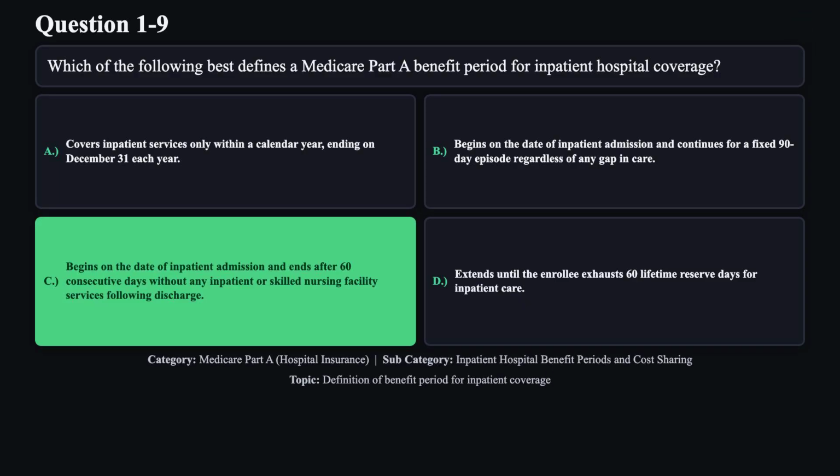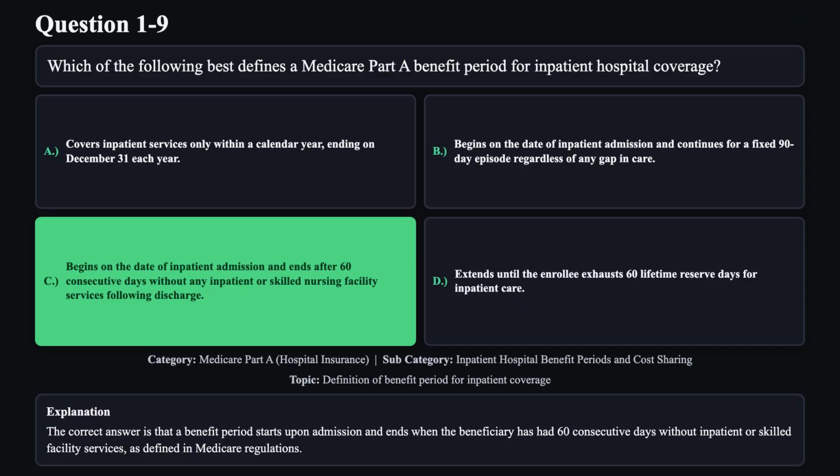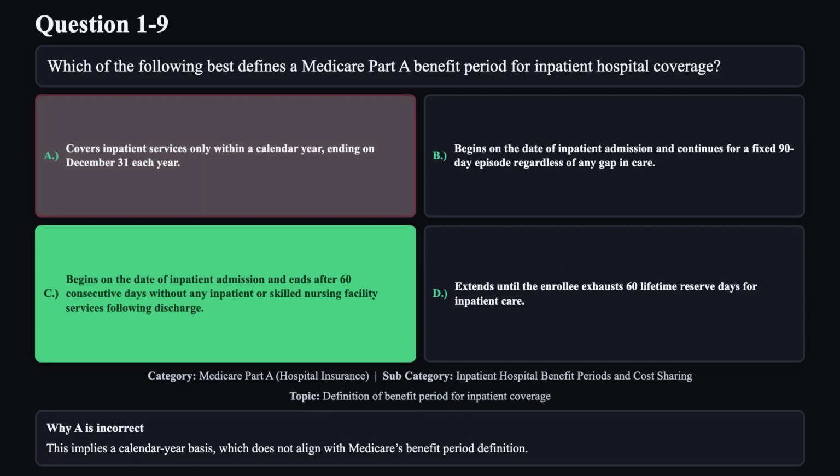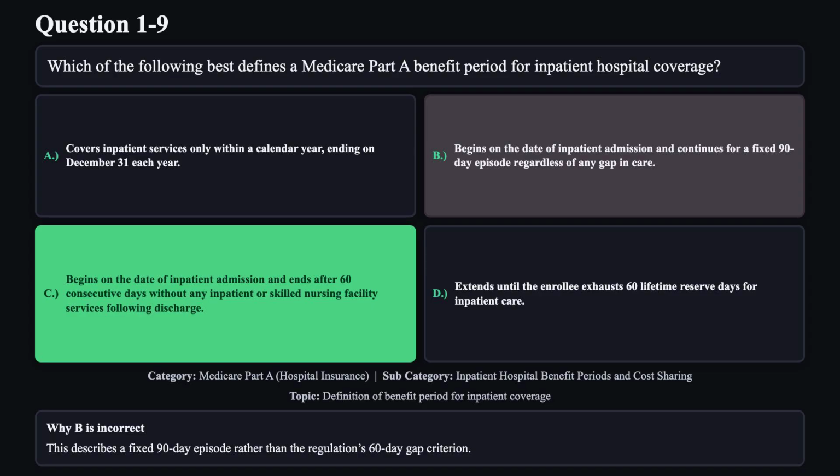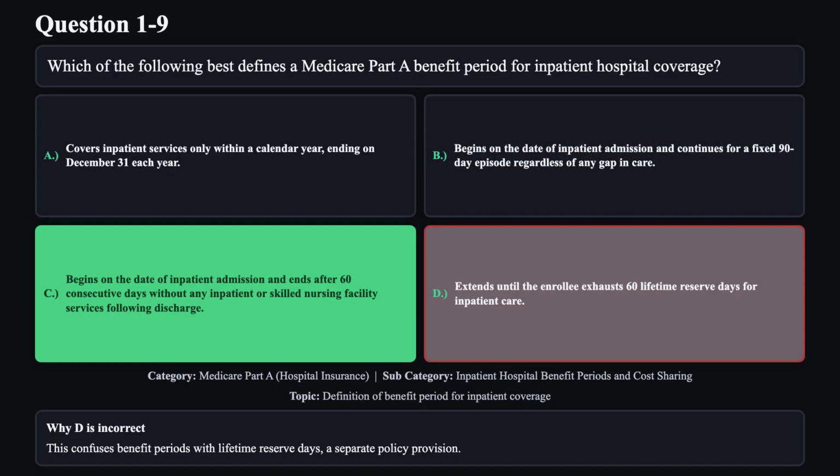The correct answer is C. The correct answer is that a benefit period starts upon admission and ends when the beneficiary has had 60 consecutive days without inpatient or skilled facility services, as defined in Medicare regulations. Reason A is not correct. This implies a calendar year basis, which does not align with Medicare's benefit period definition. Reason B is not correct. This describes a fixed 90-day episode rather than the regulation's 60-day gap criterion. Reason D is not correct. This confuses benefit periods with lifetime reserve days, a separate policy provision.